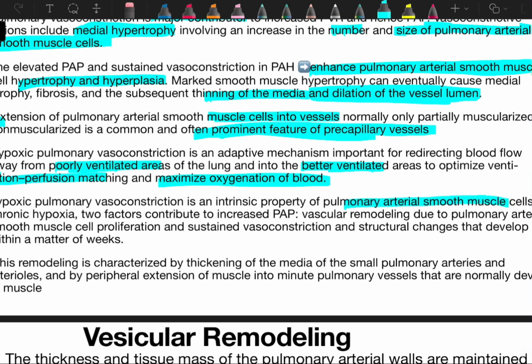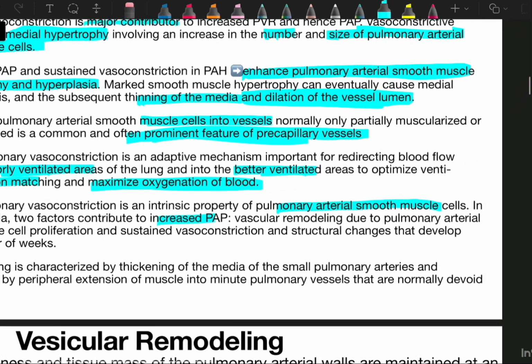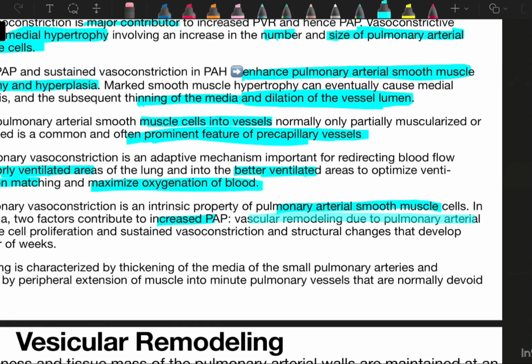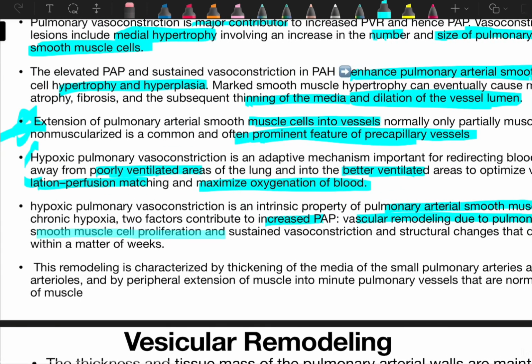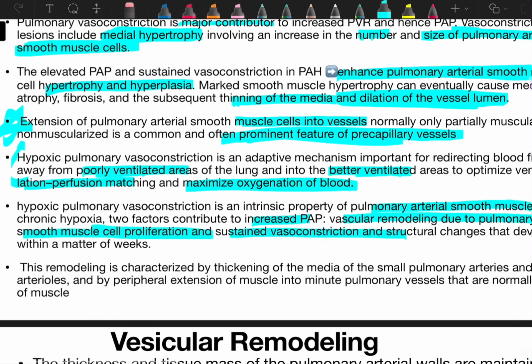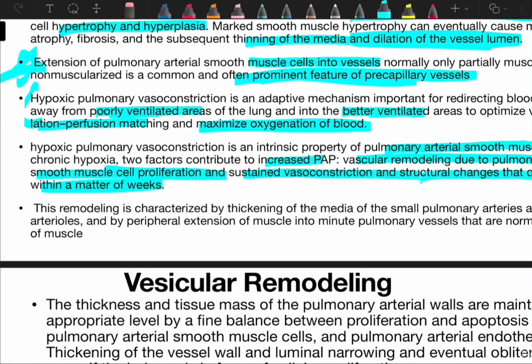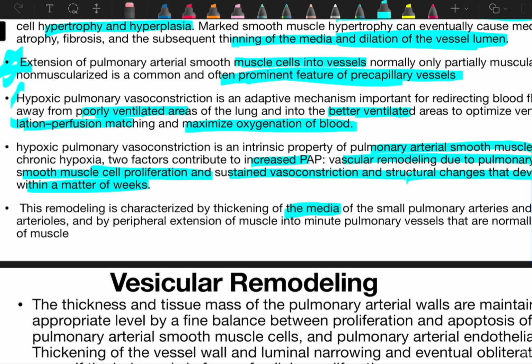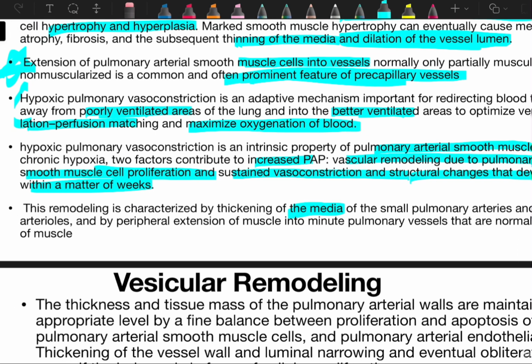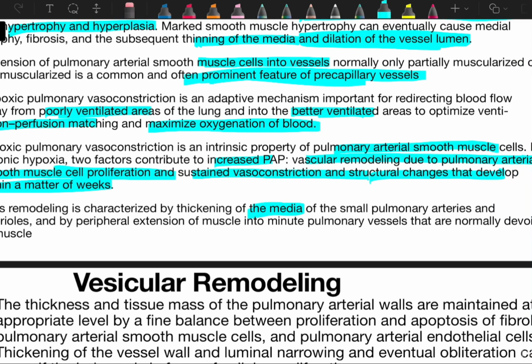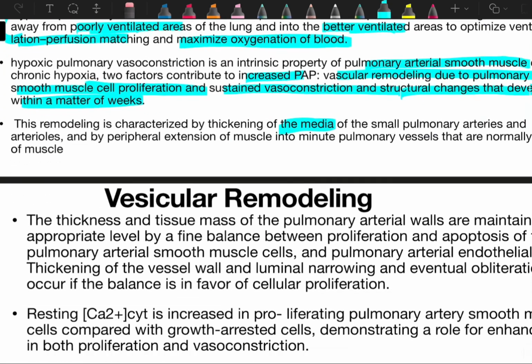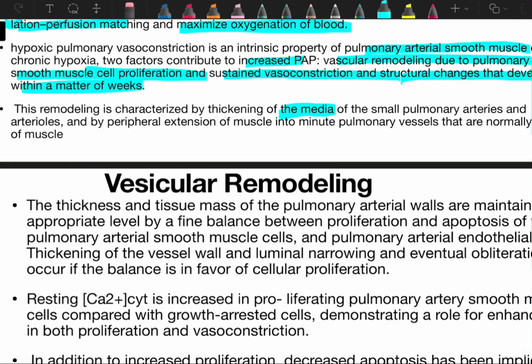In the condition of chronic hypoxia, two factors contribute to increased PAP: vascular remodeling due to pulmonary arterial smooth muscle cell proliferation, and sustained vasoconstriction. These structural changes develop within a matter of weeks. They do not take years. This remodeling is characterized by thinning of the media of the small pulmonary arteries and arterioles, and by peripheral extension of muscle into minute pulmonary vessels that are normally devoid of muscle. So here muscle cells will grow.